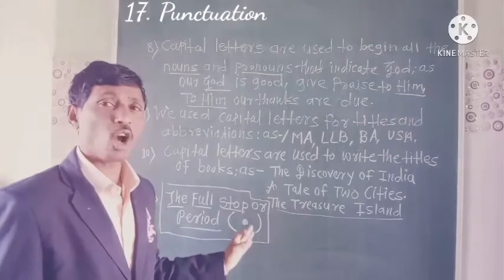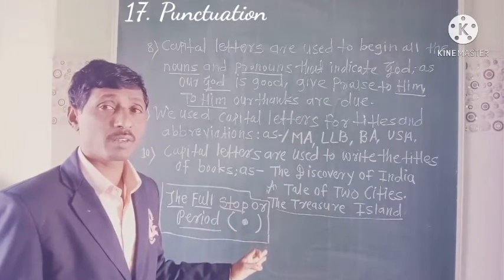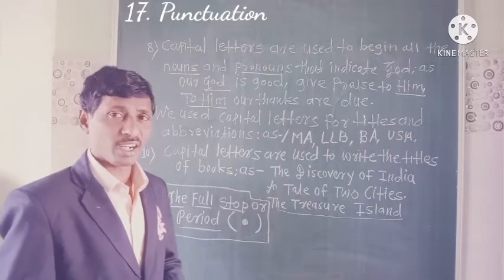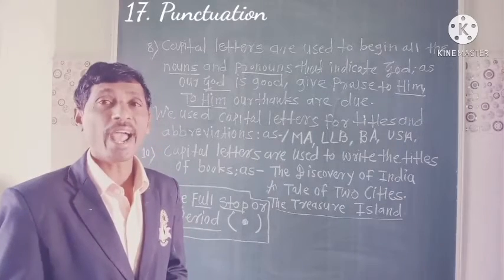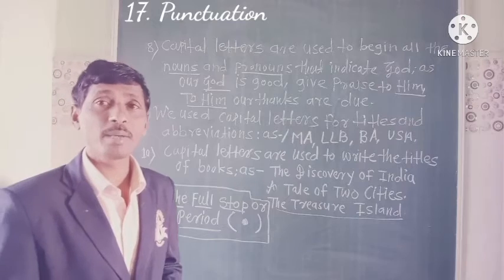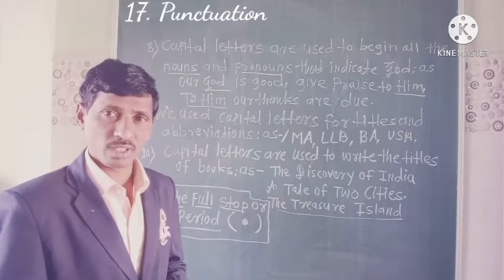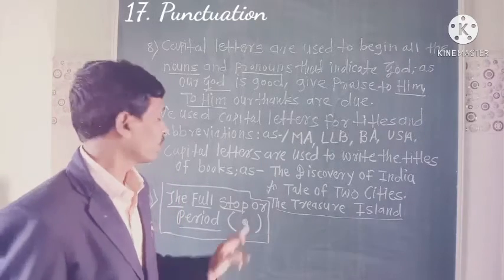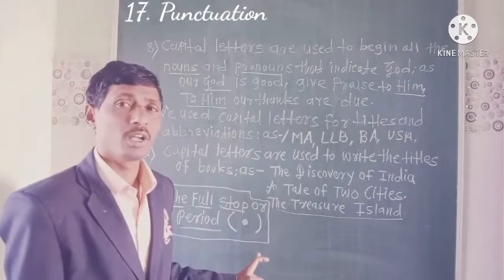For assertive sentences and imperative sentences, at the end of the sentence we write a full stop.